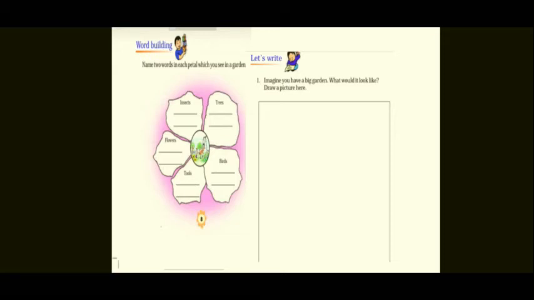Then you have to mention about the trees also, like you can write about mango tree, you can write about apple tree. Then about flowers you can mention like rose, marigold. What kind of flowers have you seen in the garden? That name you can write it in the petal.